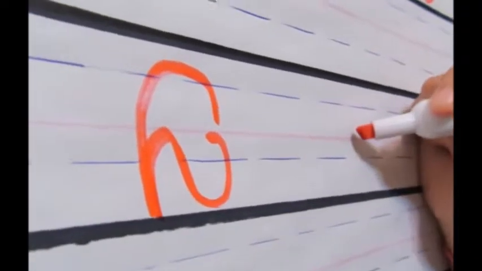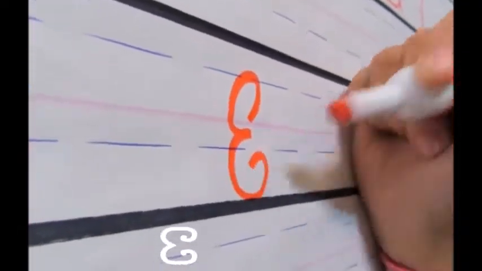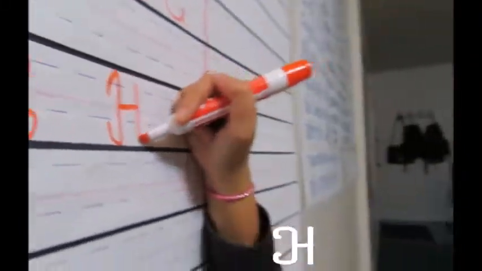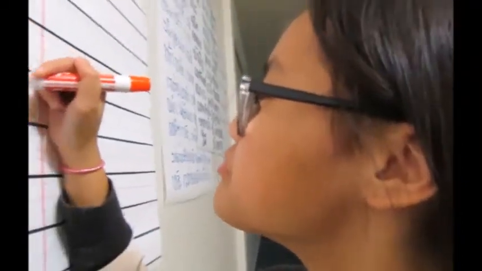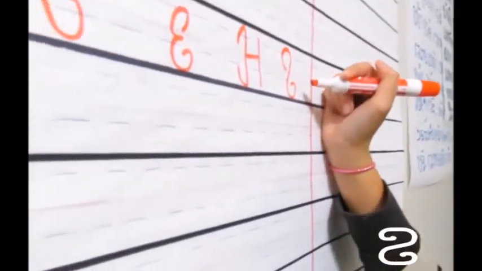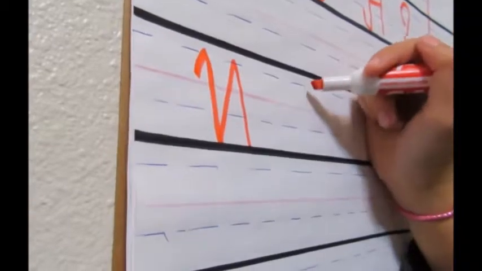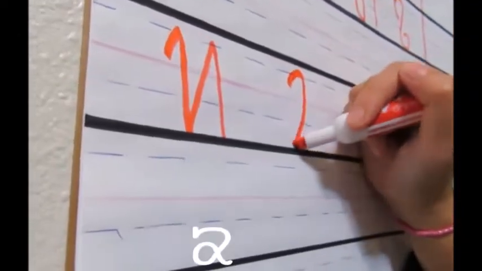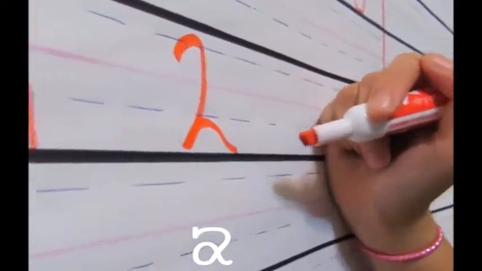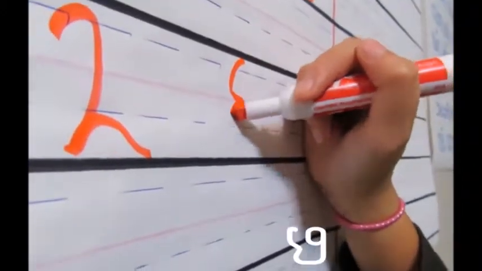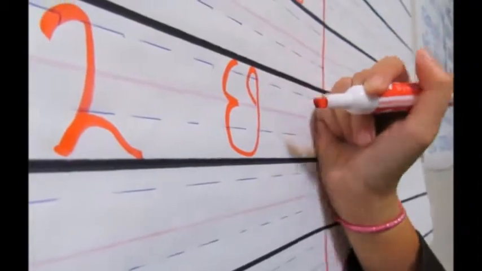Da. Ba. Za. Down here is Za. Ba. Da. Nga.